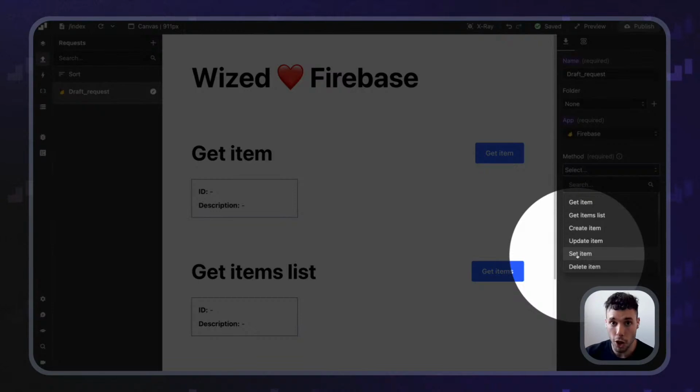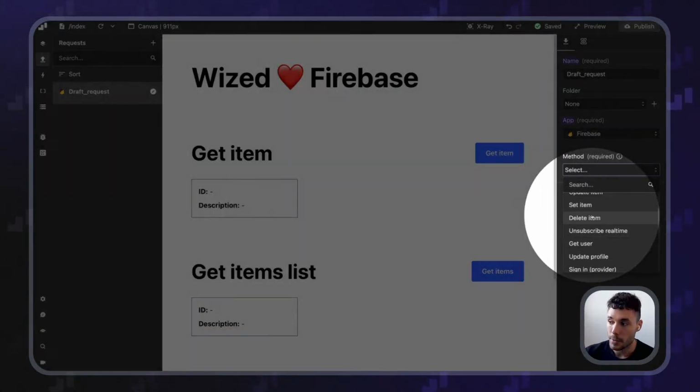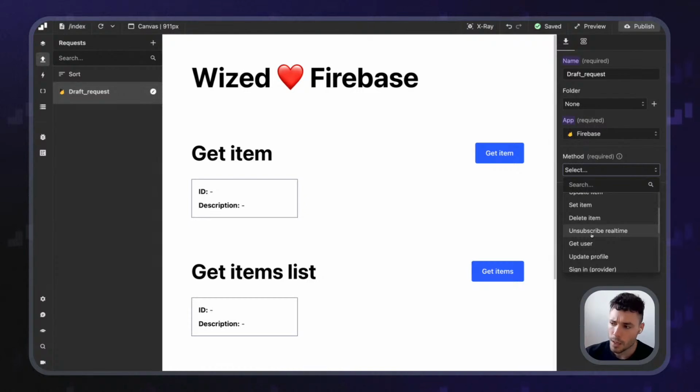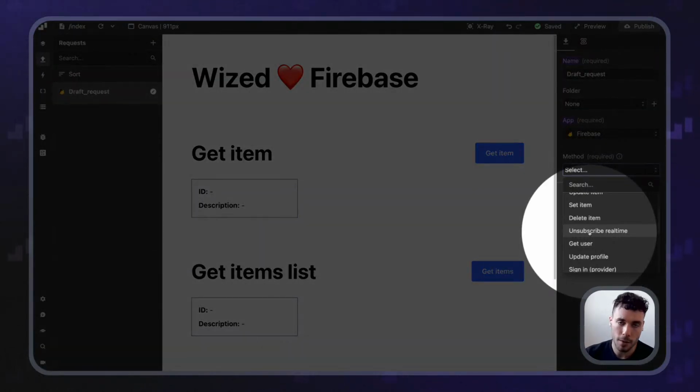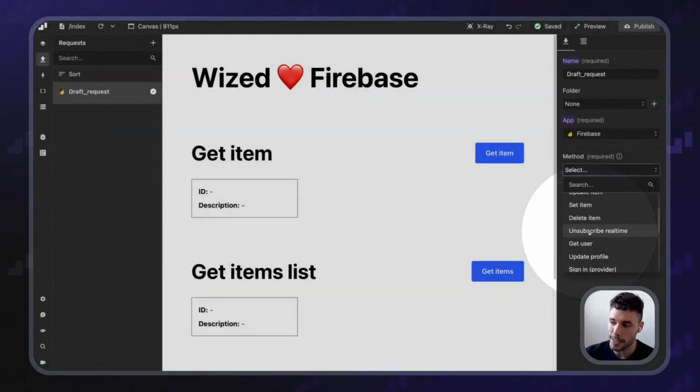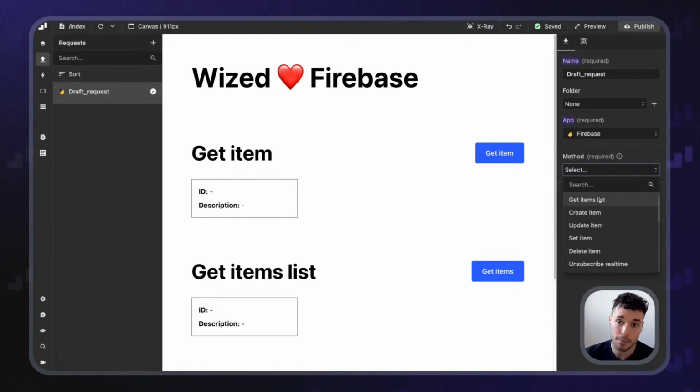If the item does exist, it updates that item. Delete an item. Then there's this additional option for unsubscribing from real time, which will make sense when we talk about getting item lists because we've got built-in real time.